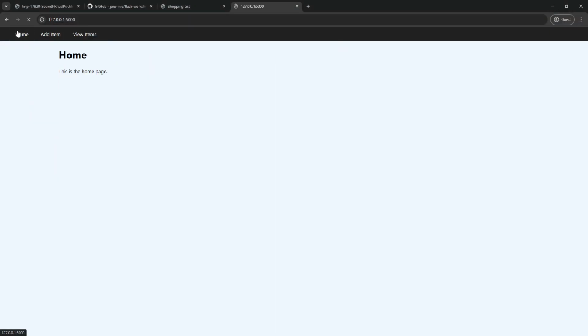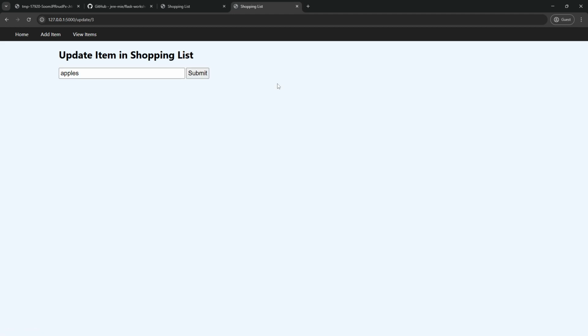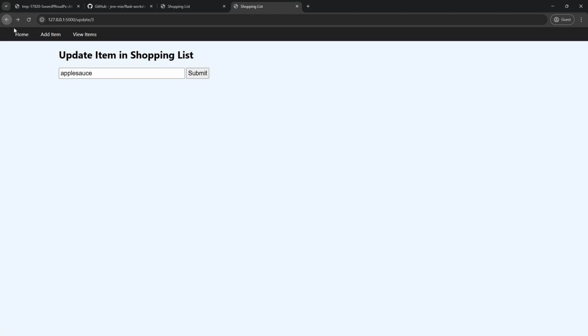And now let's go home, let's go view, let's hit update on apples, and you'll see we're back at the page that we're expecting. So again, let's go to applesauce, let's hit submit, and again, you see method not allowed, right? Because we haven't told Flask what to do when we actually submit that form.